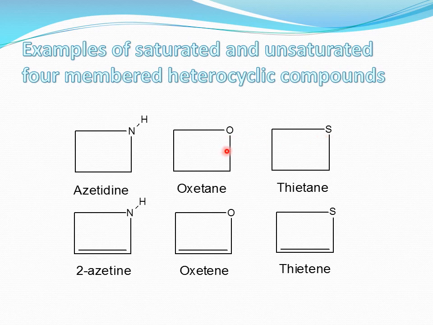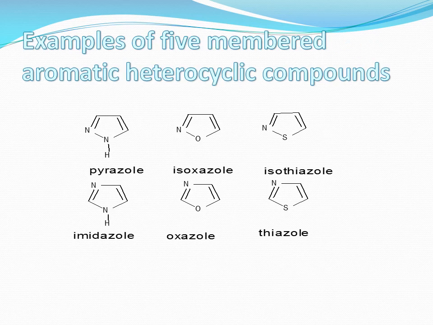When we consider the unsaturated system of these compounds, it is 2-azetine. The 2 indicates the position of the double bond. If this nitrogen is at position 1, we always consider the heteroatom as the lowest number, 1, then this is number 2, 2-azetine. Similarly, this is oxete and this is thiete. These are the examples of four-membered heterocyclic compounds having saturated and unsaturated bonds.